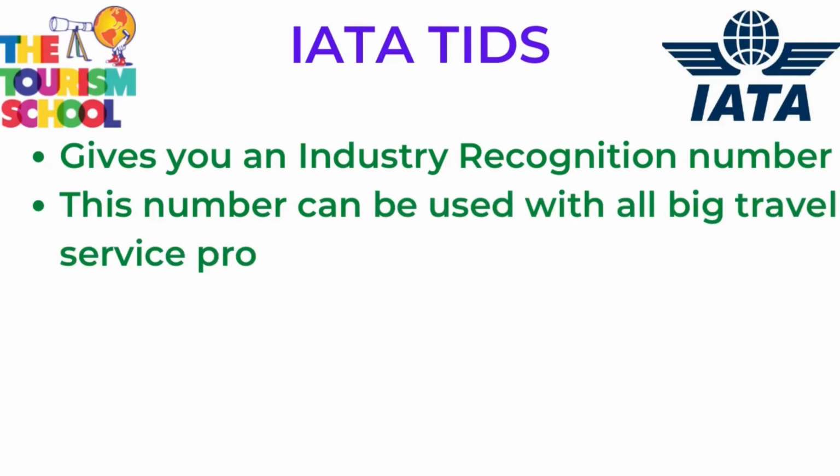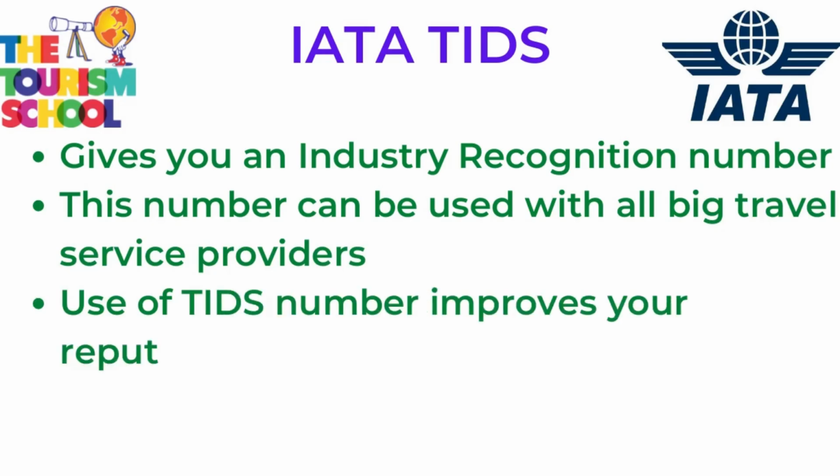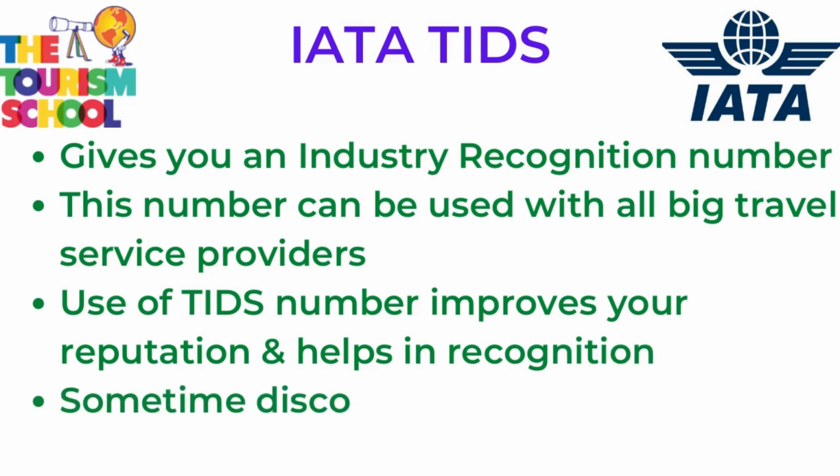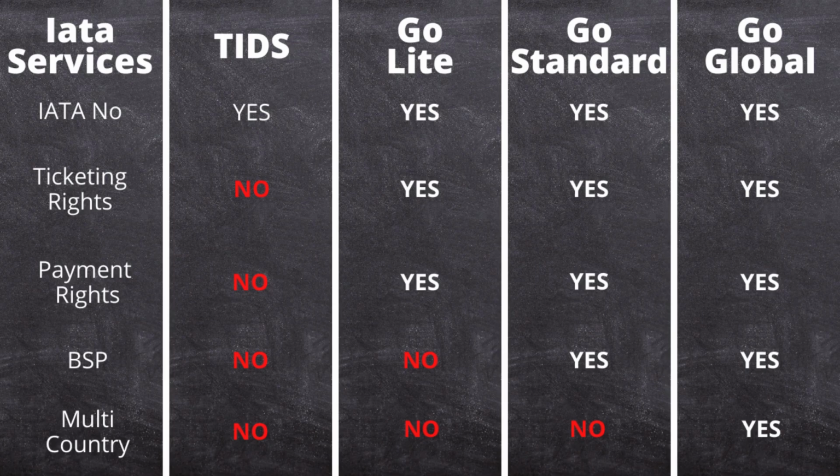First of all, ITA TIDS is only and only an identification number. This helps you in earning an excellent reputation in the travel industry.